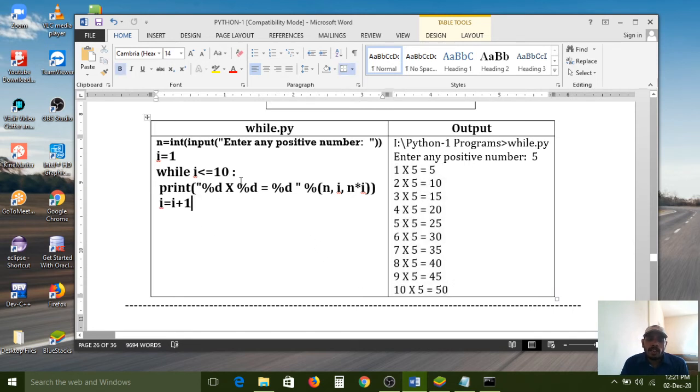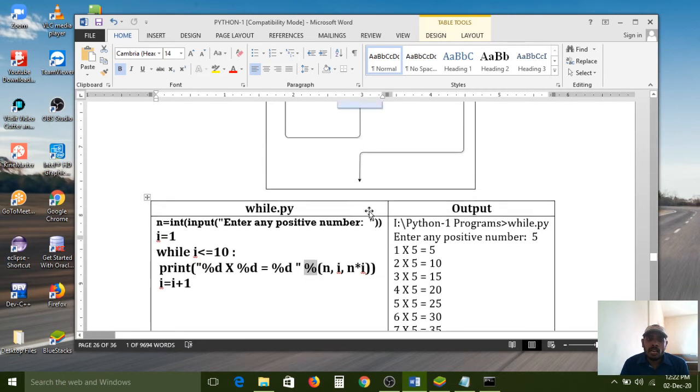Similar to that, the while loop condition will execute. You already used the same syntaxes in C language. The usage is also the same, but instead of a comma, here we are using the percent operator. If you want to use this style in the Python programming language, in this place we need to use the percent operator. Then only it will execute. Don't give any comma like in C language. In C language we have a comma here, but in Python we have the percent operator.